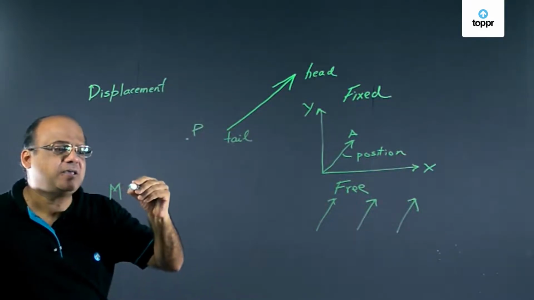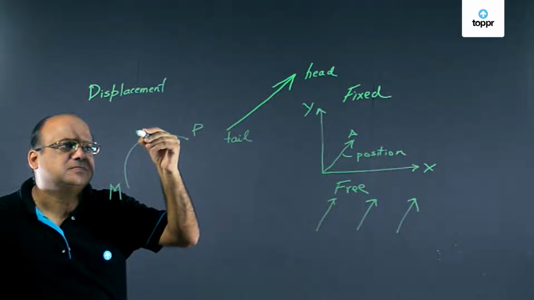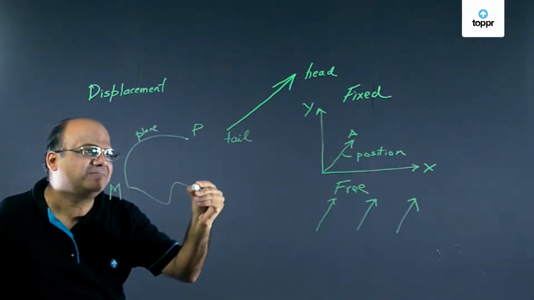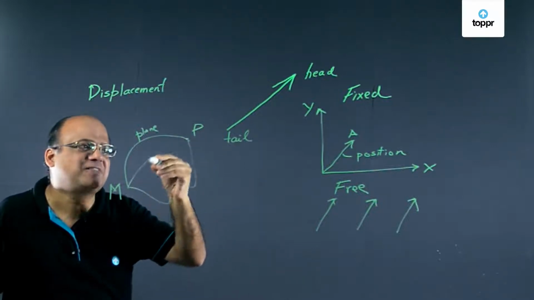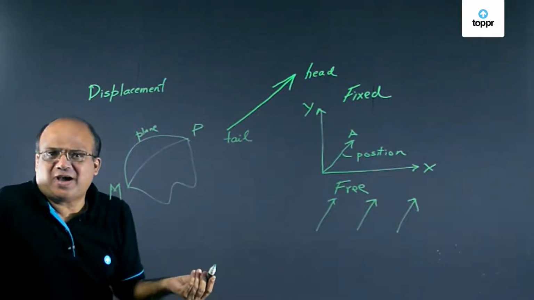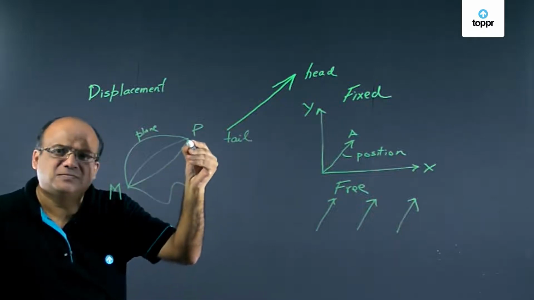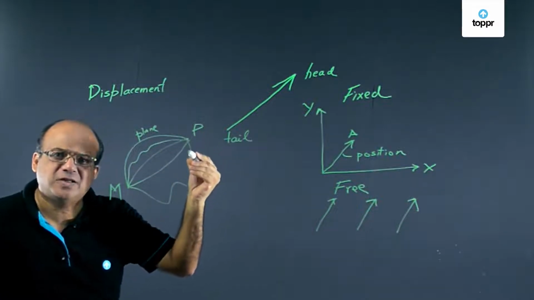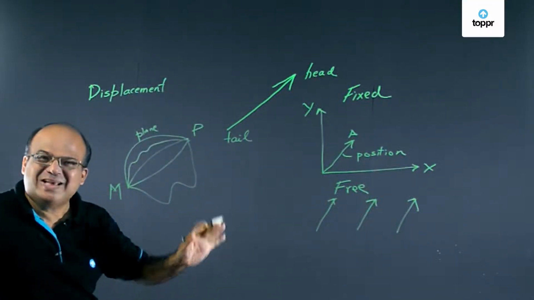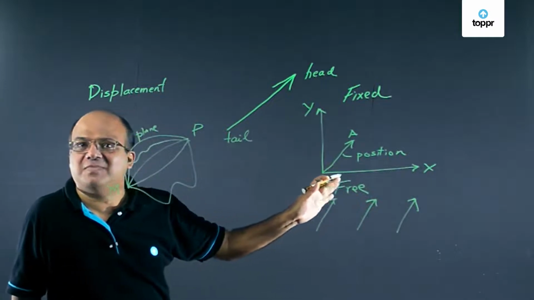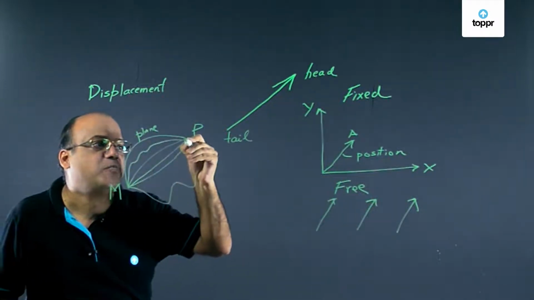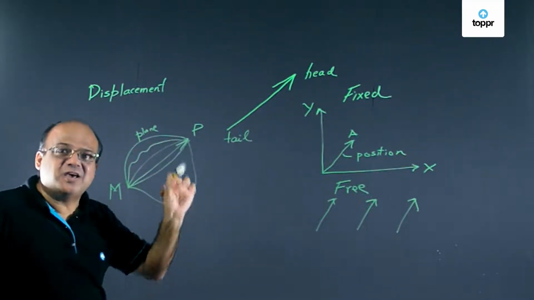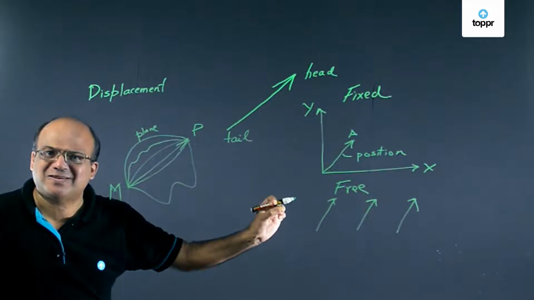I can go by plane. I can go by train, right? I can go by bus. I can go by cycle. I can go by walking. Nobody is preventing me from walking from Mumbai to Pune. Whatever I do, the end result is same. My displacement is from Mumbai to Pune. All paths represent the same displacement.